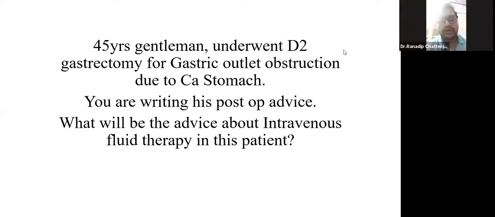Then we will go for the imaging and also the staging of the cancer stomach, and then we will plan for the surgery, and after proper preoperative care, we will go for the surgery, sir.